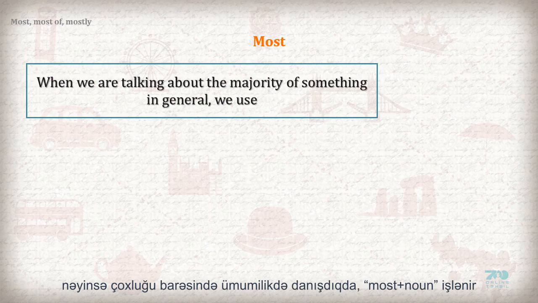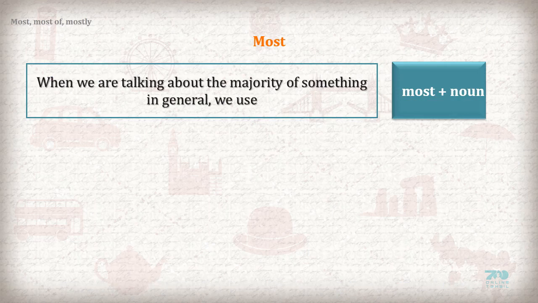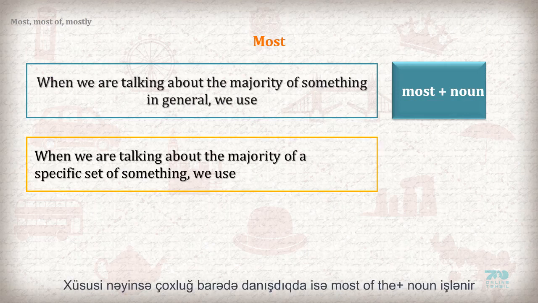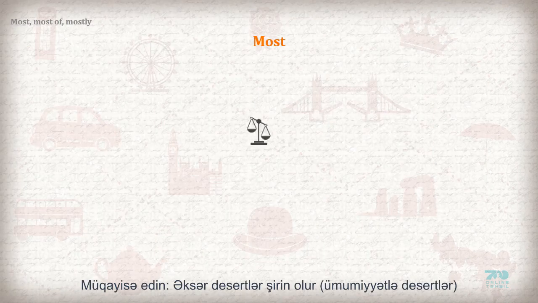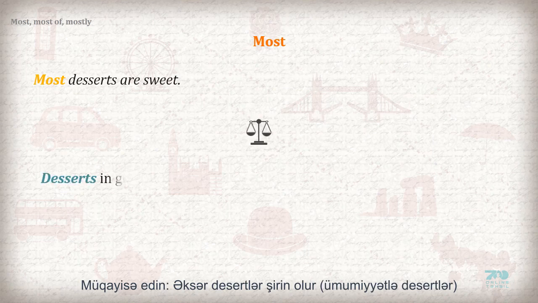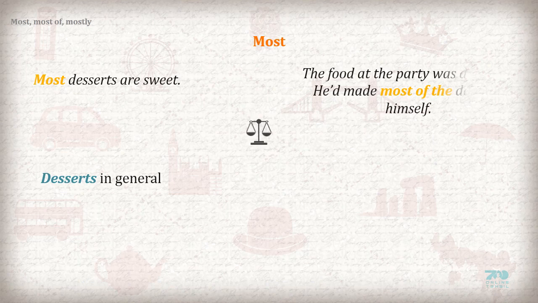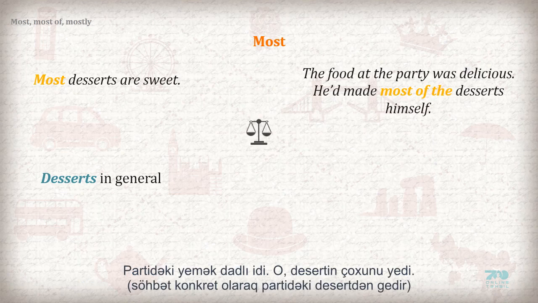When we are talking about the majority of something in general, we use most plus noun. When we are talking about the majority of a specific set of something, we use most of the plus noun. Compare. Most desserts are sweet. Desserts in general. The food at the party was delicious. He had made most of the desserts himself. A specific set of desserts at the party.